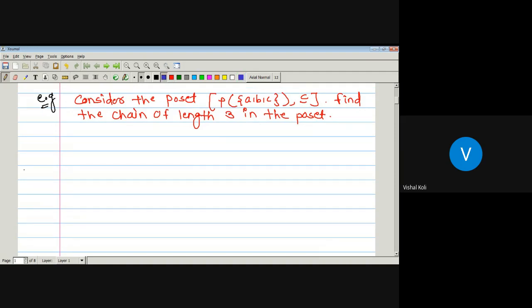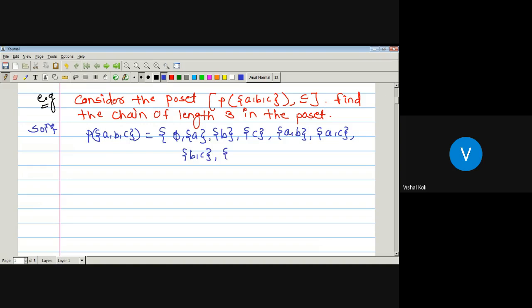Solution. The power set of this set ABC contains 2 cube, which is 8 elements: phi, singleton A, singleton B, singleton C, doubleton AB, AC, BC, and ABC.